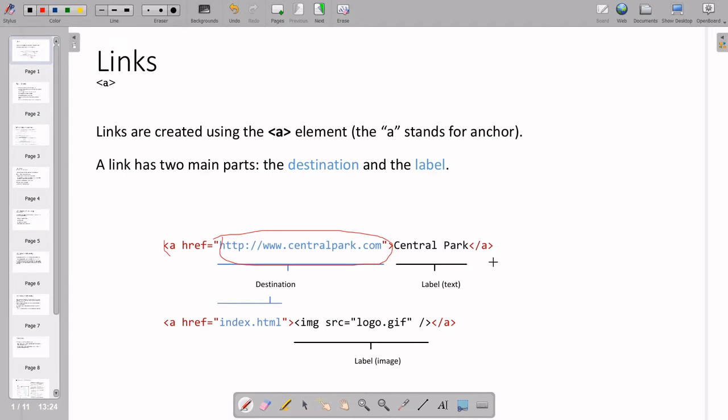So the syntax is very simple, not much complicated. The label you can write either as text or as an image, meaning you can click some image and something else will open. You can see in this example, image src equal to logo.gif, so this will display as an image.